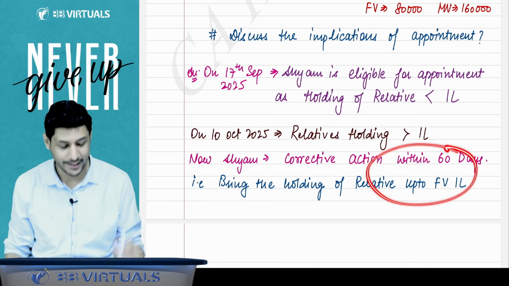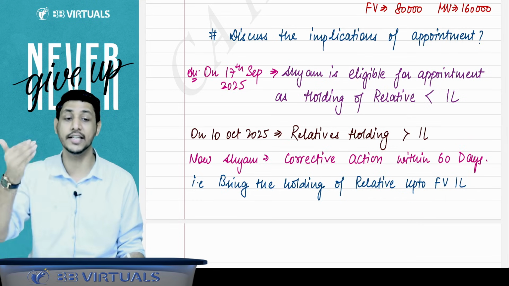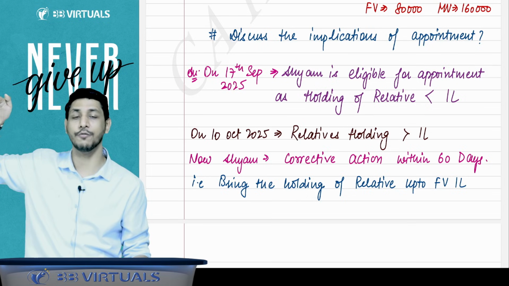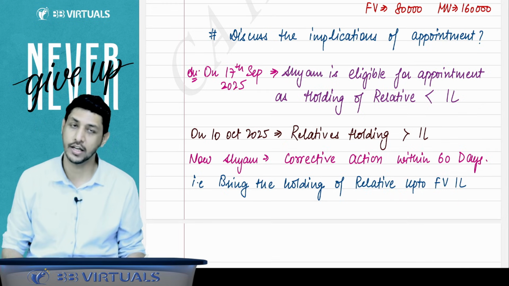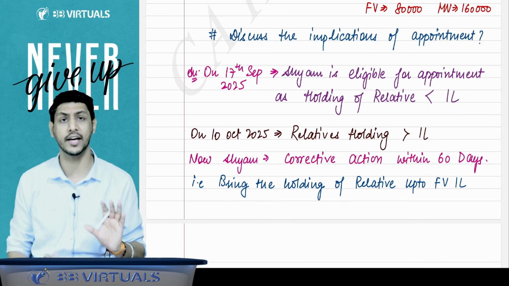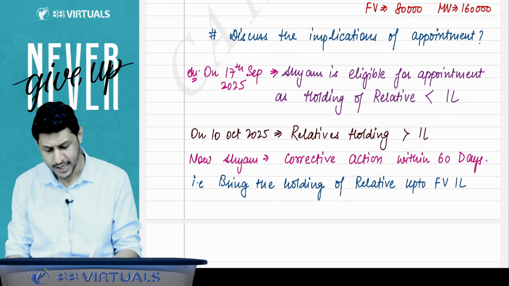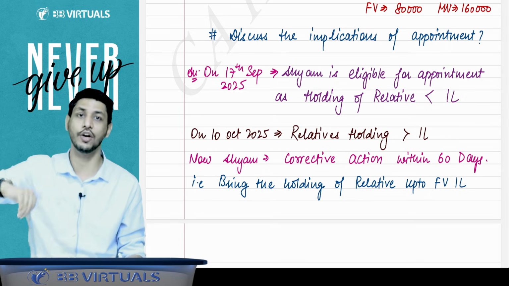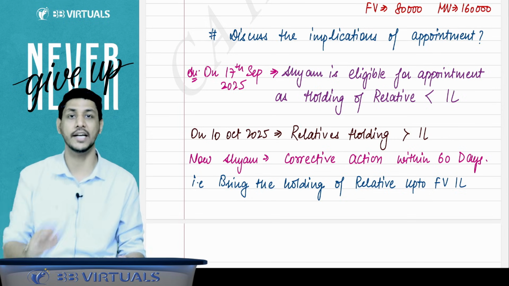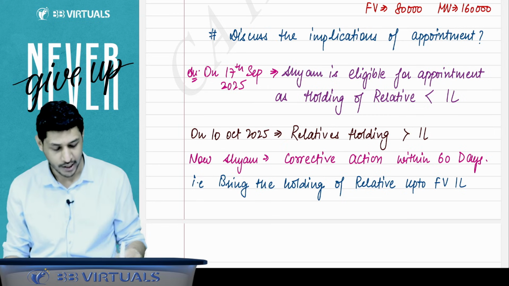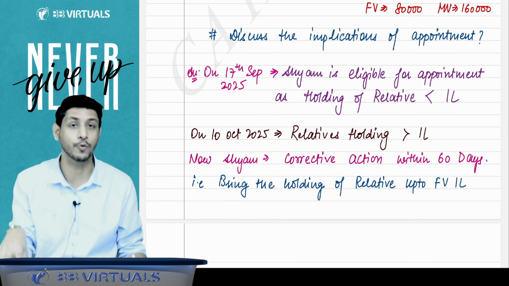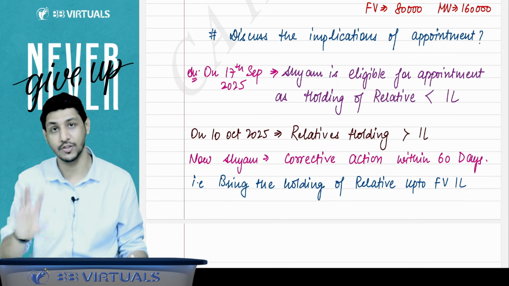But if you do not take corrective action within 60 days, 60 days from where? From the date when that face value wise limit of 1 lakh exceeded, when your relatives' holdings exceeded 1 lakh. Within 60 days, you have to take the corrective action. If you take the corrective action, then it is okay. If you do not, you will be disqualified, because section 141 subsection 4 says that even after getting appointed, if you attract any of the disqualifications, you have to vacate the office, and that vacancy will be treated as a casual vacancy. So if you do not take the corrective action within 60 days, you have to vacate the office, and that vacancy will be considered a casual vacancy.